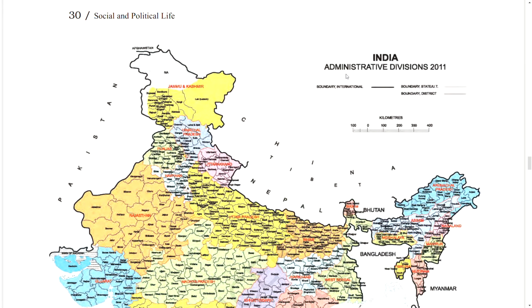India Administrative Divisions 2011. Boundary International, Boundary State or UT, Boundary District.